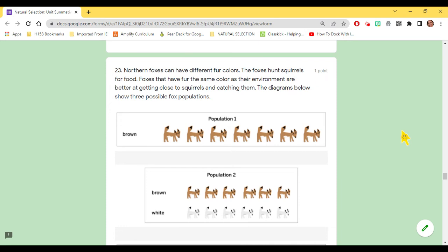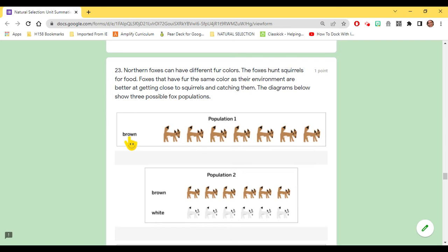23. Northern foxes can have different fur colors. The foxes hunt squirrels for food. Foxes that have fur the same color as their environment are getting better at getting close to squirrels and catching them. The diagrams below show 3 possible fox populations.